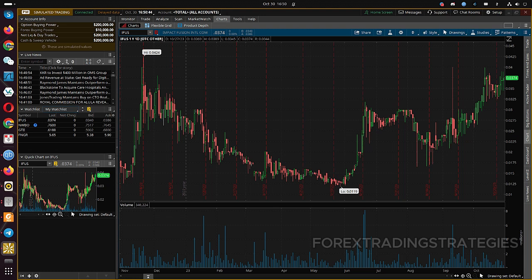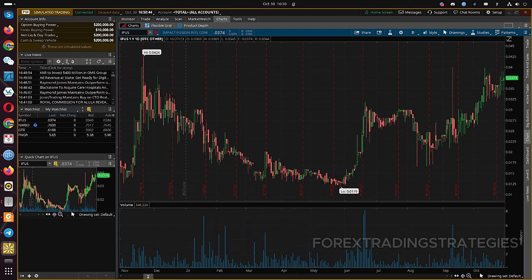One of the primary advantages of trading futures on Thinkorswim is the ability to access a wide range of underlying assets. From equities and indices to commodities and currencies, futures contracts are available for virtually every major asset class. This diversity allows traders to diversify their portfolios, hedge existing positions, and capitalize on various market opportunities.